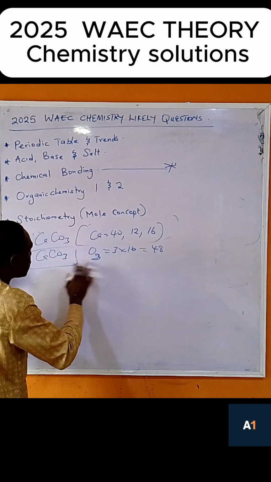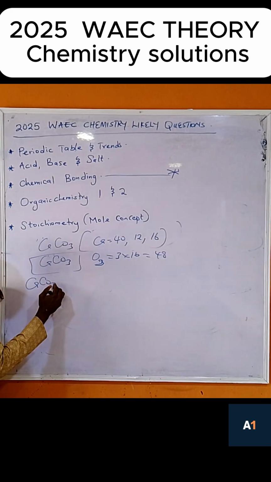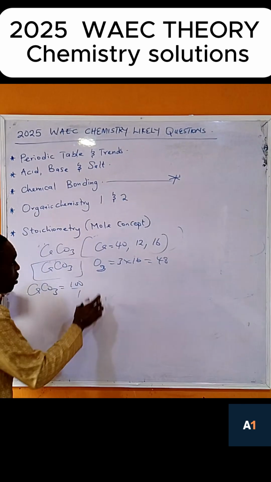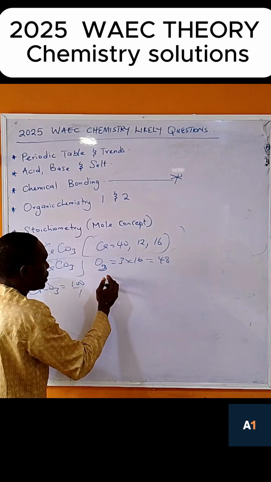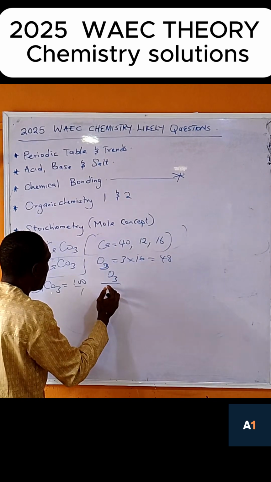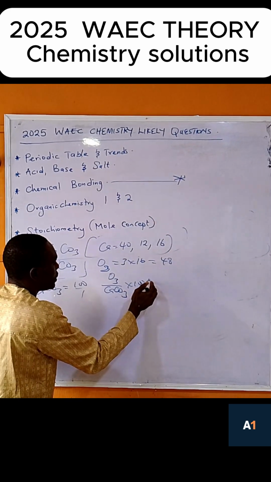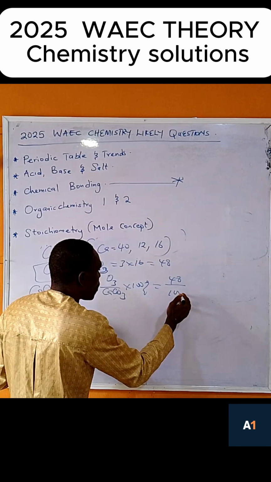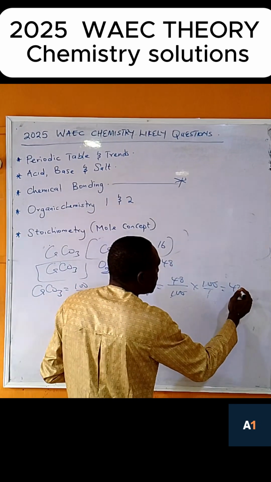Now, what is the total number? The one I calculated before: calcium carbonate is 100. So now, the number of reference we are talking about is oxygen. Oxygen 3 all over CaCO3 times 100%, which is equal to 48 all over 100 times 100. So 100 cancels 100, we have 48%.